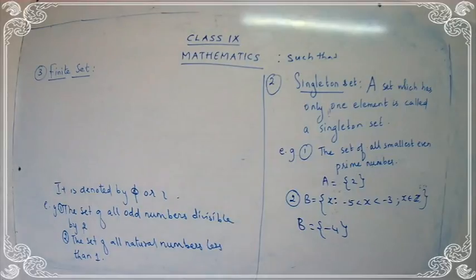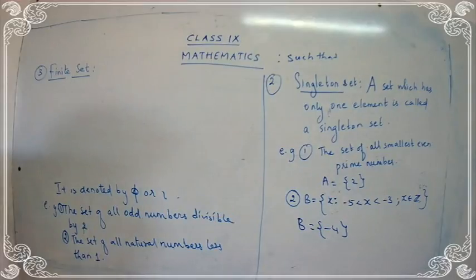Let's write the explanation for it. What do you mean by finite? If I am able to count. Remember, if we are able to count the number of elements, we call it a finite set.